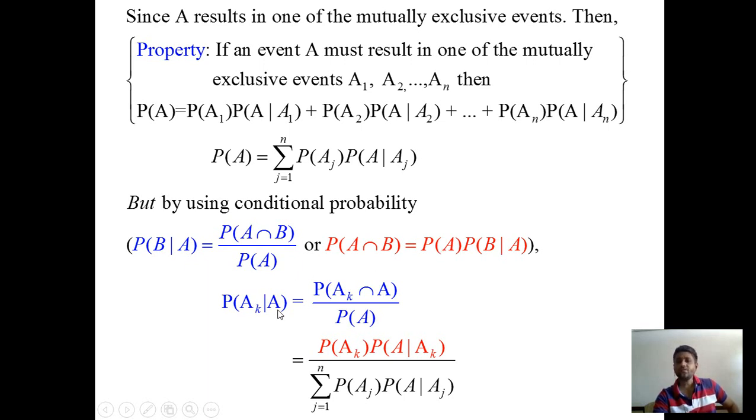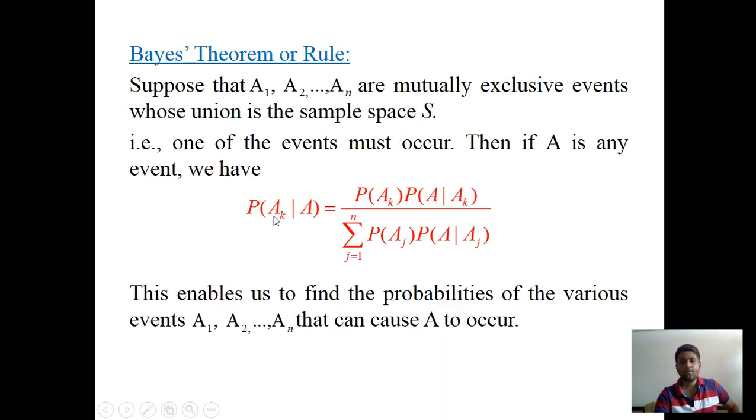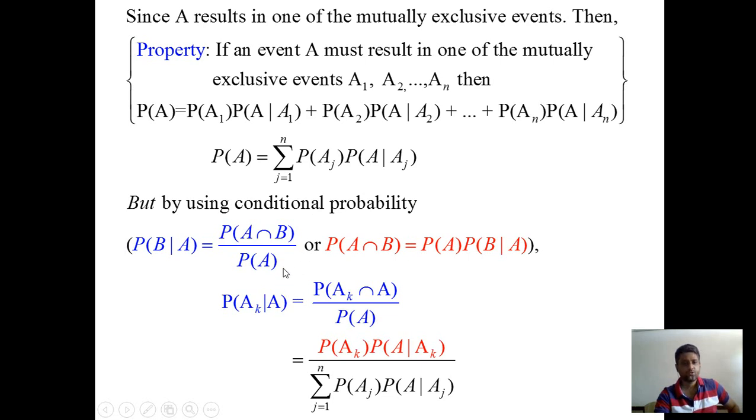So we are interested in finding the probability of happening of event AK when event A has already occurred. By using this blue highlighted equation, that is, conditional probability, just replace B by AK and keep A as it is. So it gives the probability of AK intersection A. Remember, the probability of A intersection B and the probability of B intersection A are both the same.